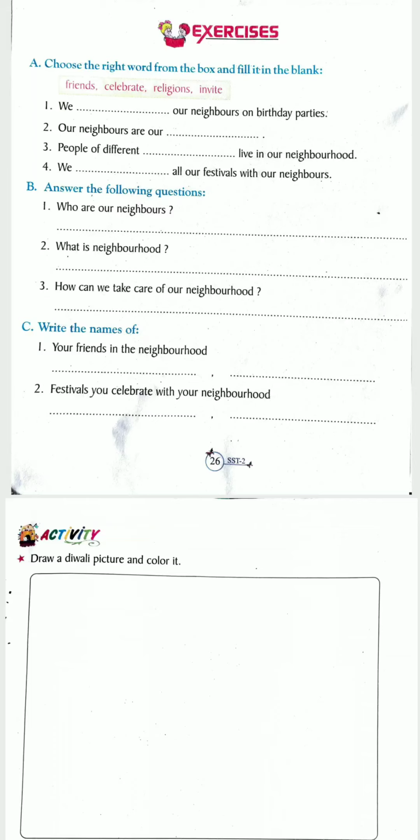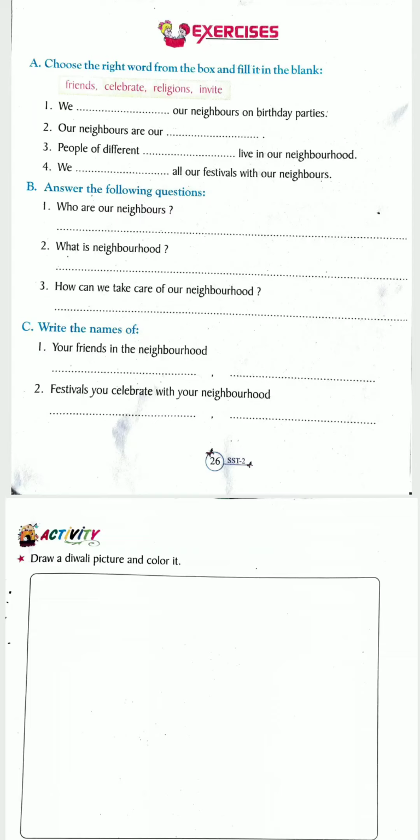We can take care of our neighborhood by keeping it clean, neat and green. Full stop. Shortly you can write in this way, otherwise you can write your own answers also.